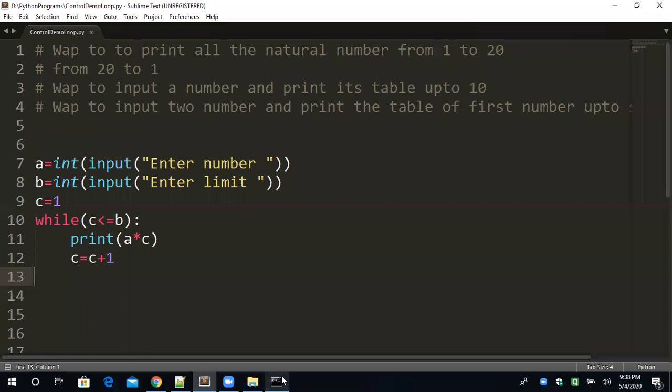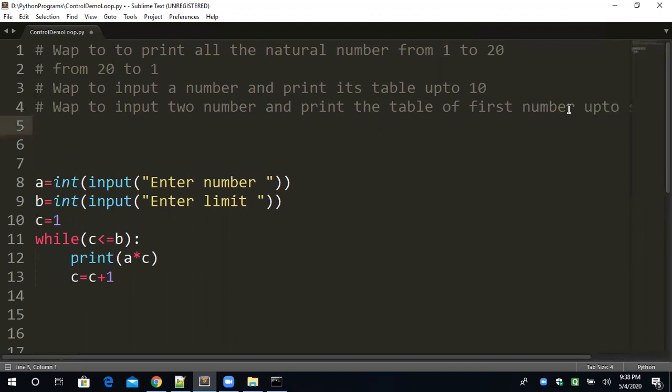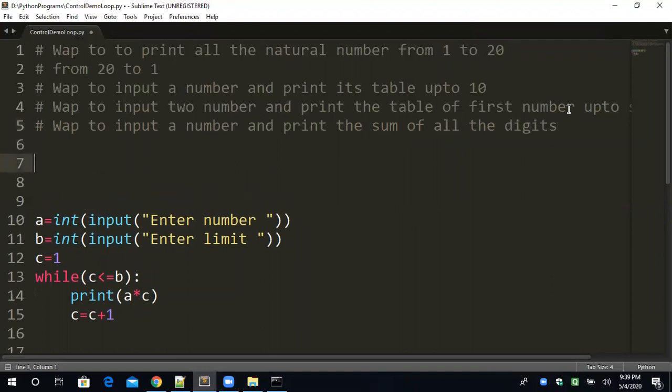Okay, fine. Now, what is the next category of the while loop? Basically, the while loop is popular and most used for digit extraction. The big concept I'm going to show. Okay, you have to cooperate with me. Write a program to input a number and print the sum of all the digits. For example, n is equal to 1 2 3 4. It is a number I've taken. Now I have to calculate the sum of this number.